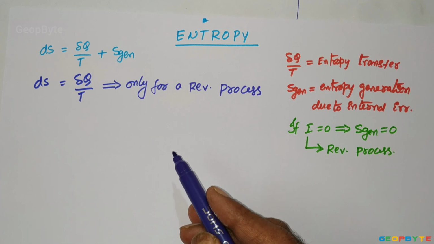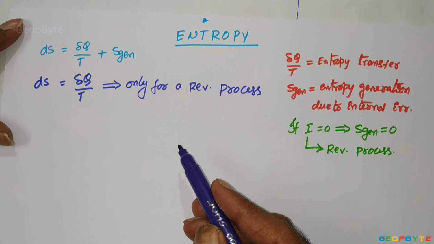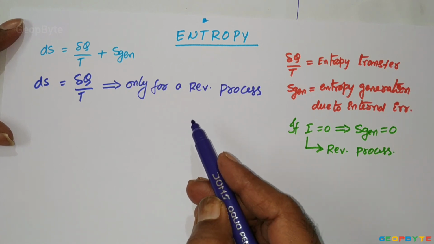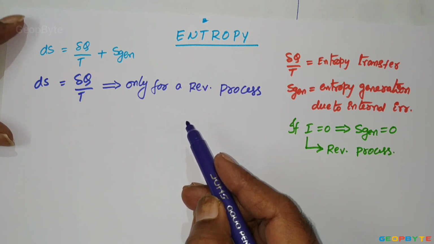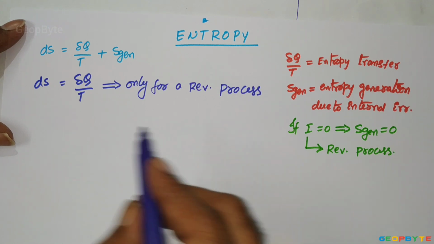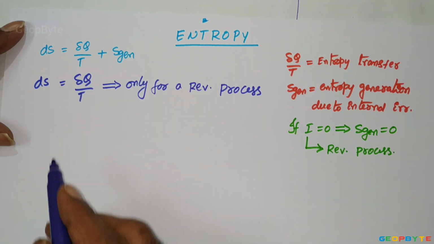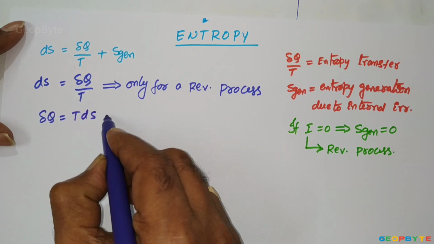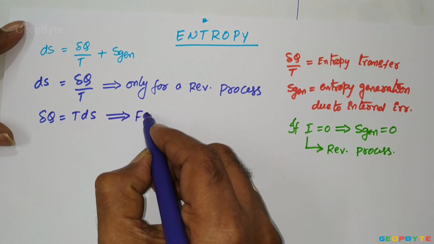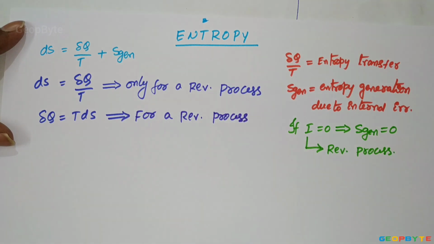Remember, entropy, enthalpy and internal energy cannot be found as absolute quantities. These are all decided with respect to a reference state only. Absolute entropy cannot be decided. Therefore, small entropy change for a reversible process equals δQ/T. Now from this, δQ equals TdS for a reversible process.